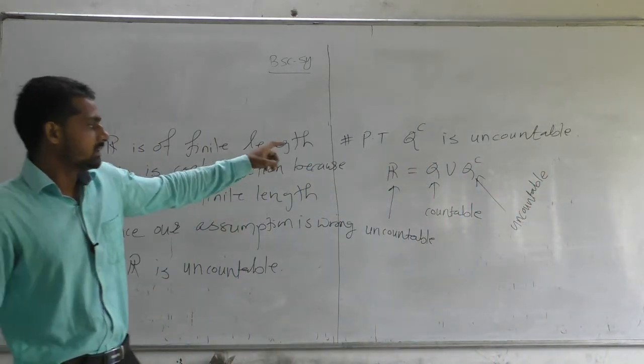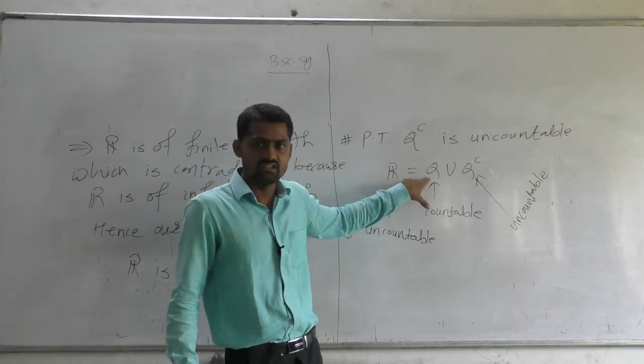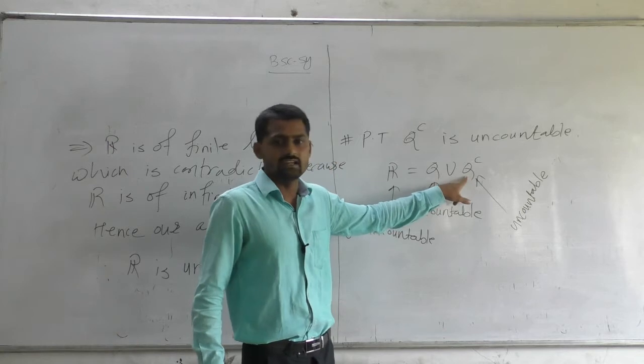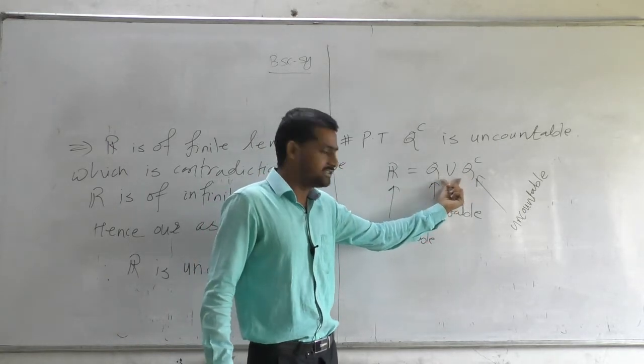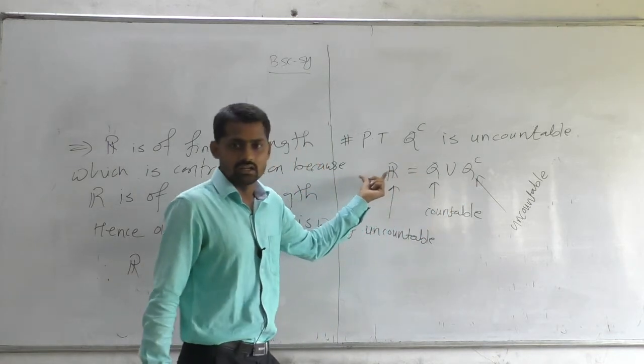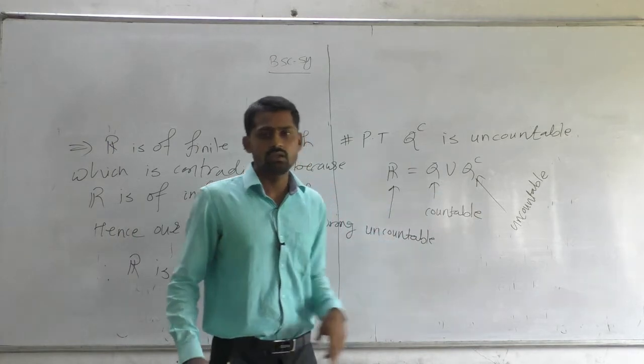Observe that we have proved that the set of real numbers is uncountable and the set of rational numbers is countable. If the set of irrational numbers were countable, then the countable union of countable sets is countable. This implies R is countable, which is false. Therefore, the set of irrational numbers must be uncountable.